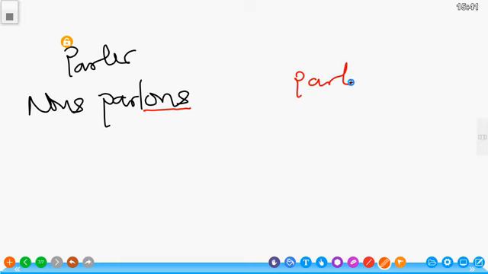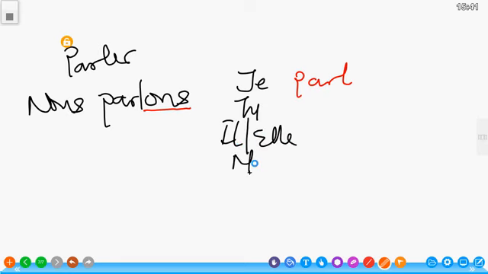That is the radical. So in order to conjugate any verb in the imperfect, we now have something like je, tu, il and elle, nous, vous, ils and elles.